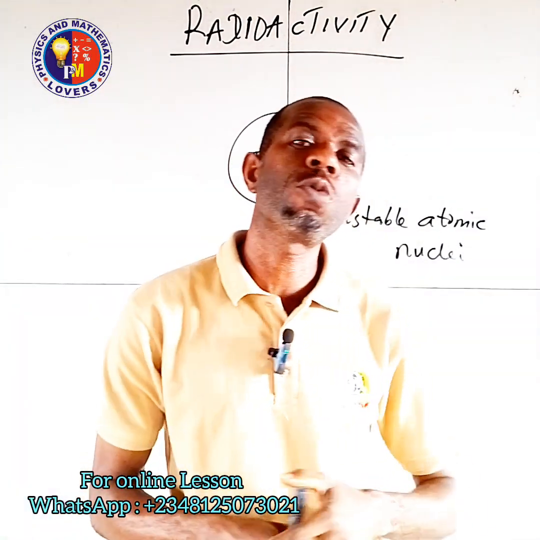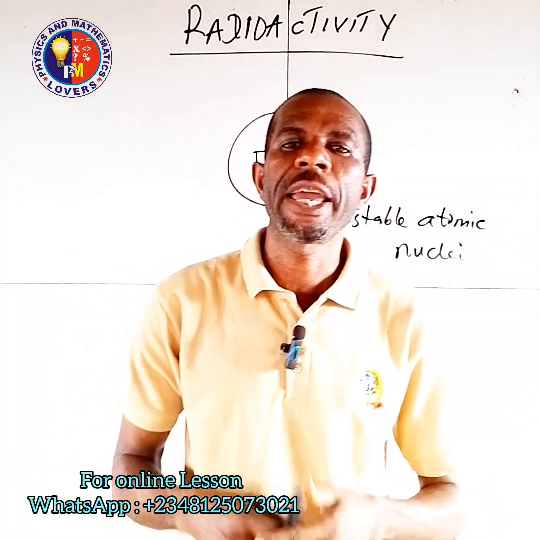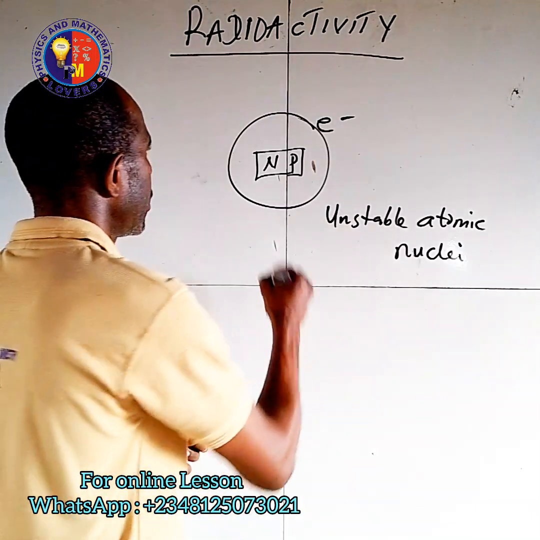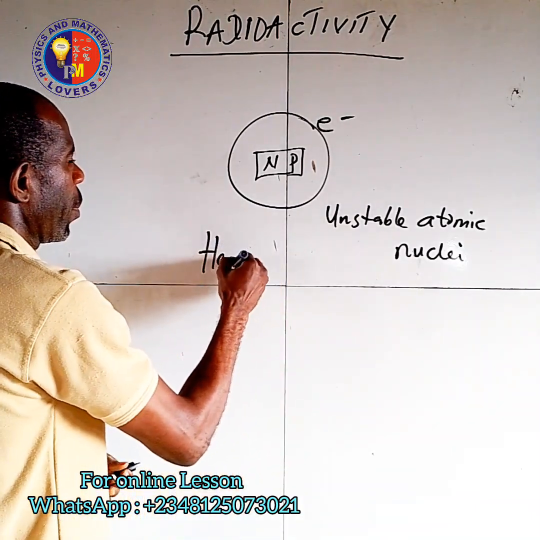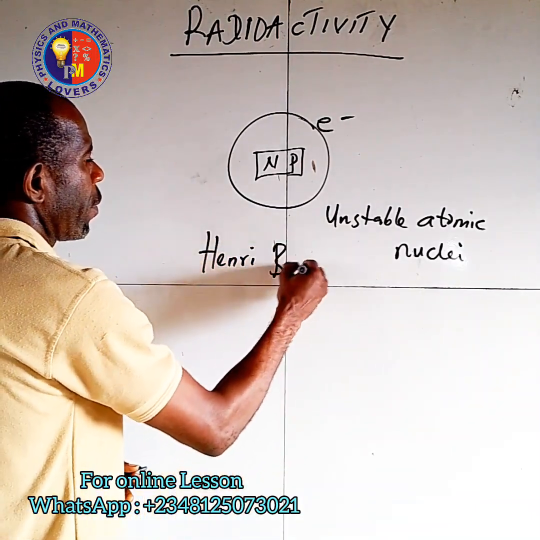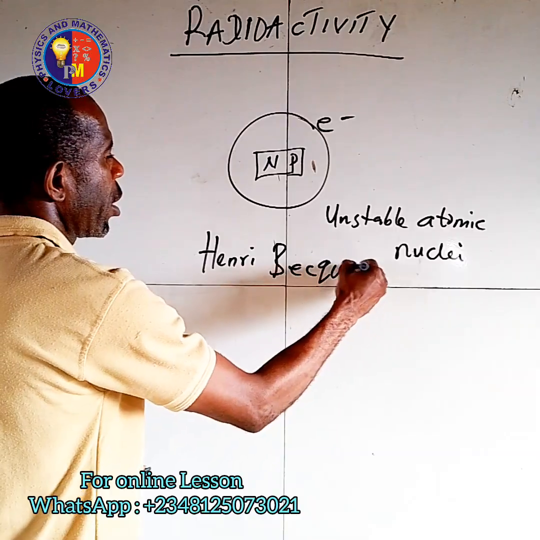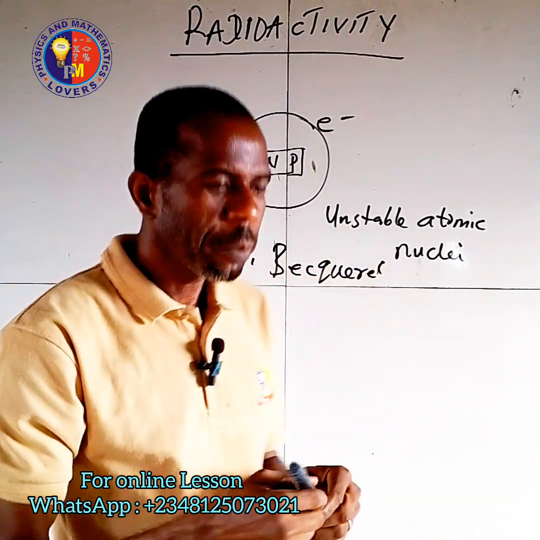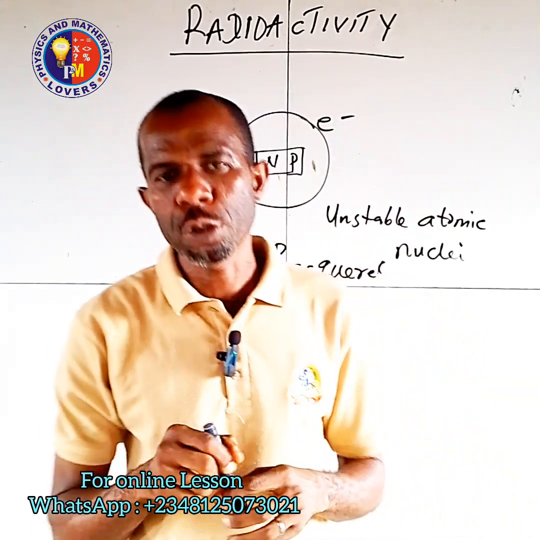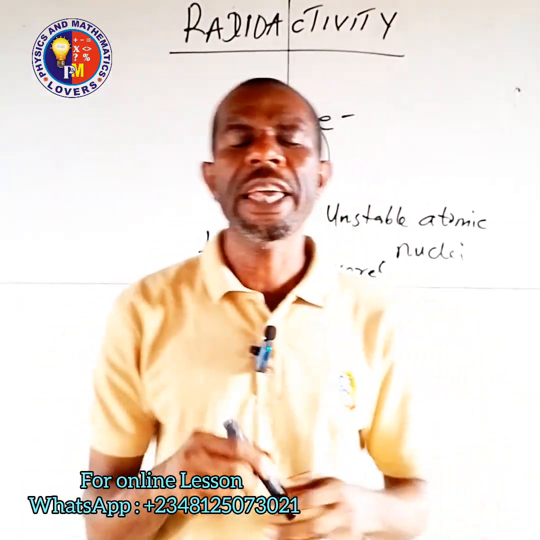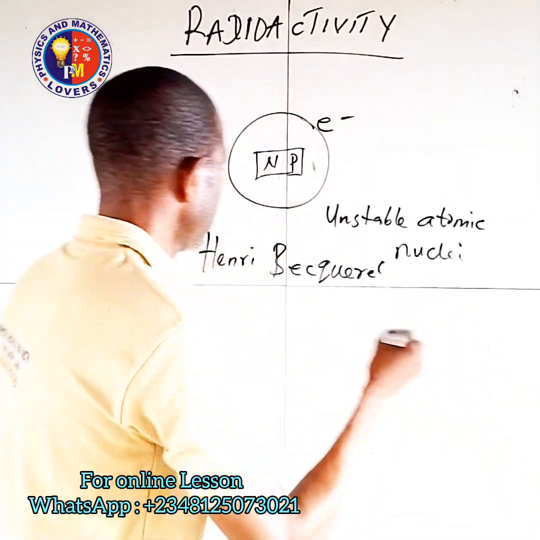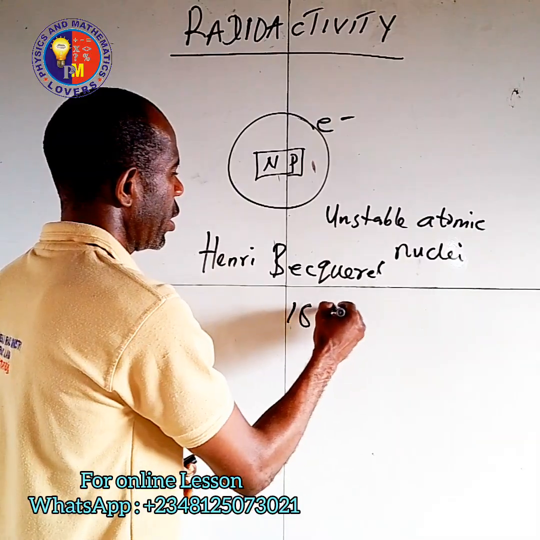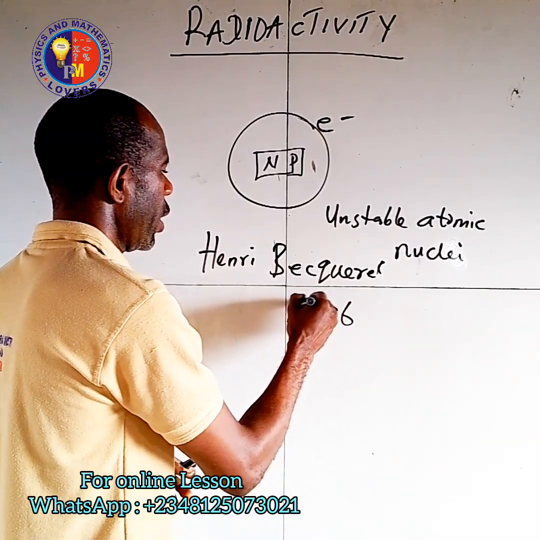This radioactivity was first discovered by Henry Becquerel. Henry Becquerel was the first person to discover radioactivity in the year 1896.